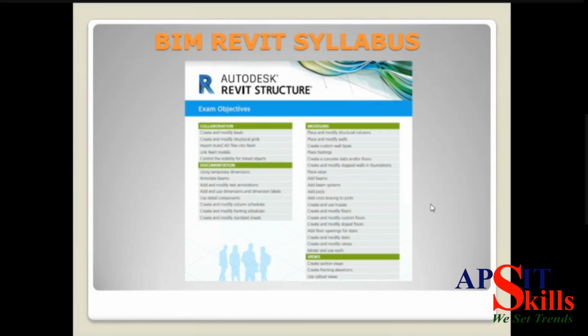The last one is views. As you have made plans till now in BDD, you have created sectional views, plans and elevations. These are the views we can easily create in a few seconds in Revit. So that's how we are going to complete our syllabus with the fourth module, that is views.